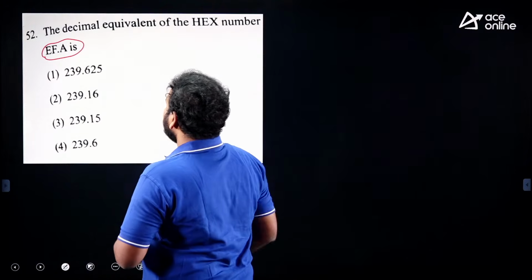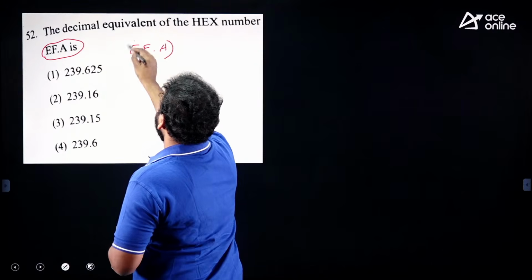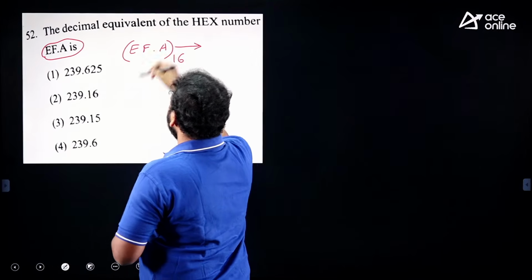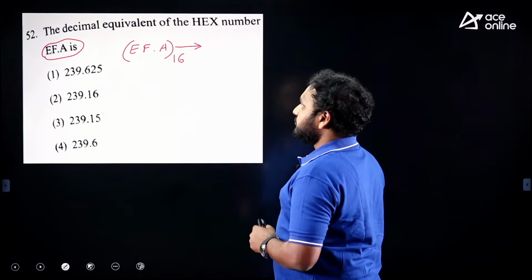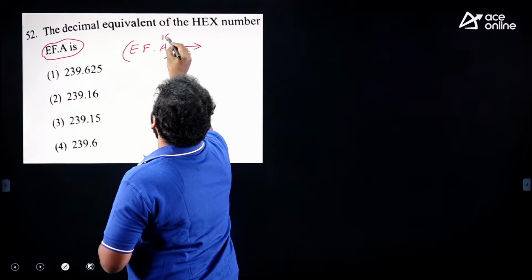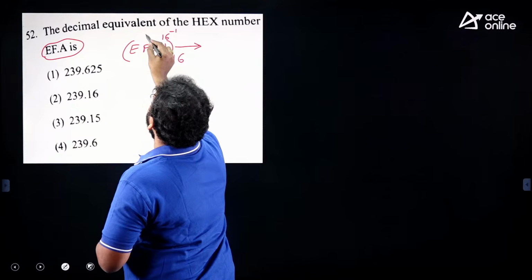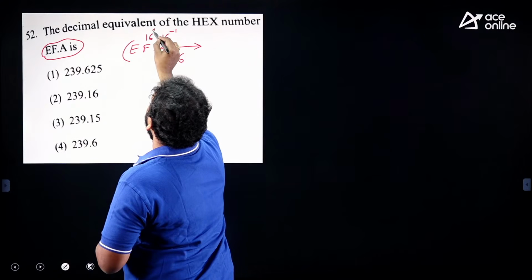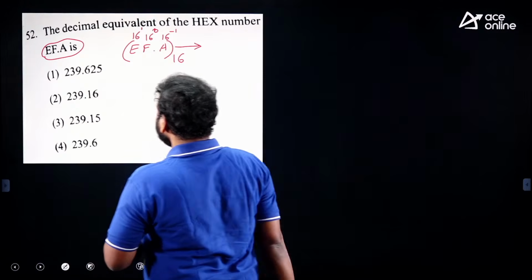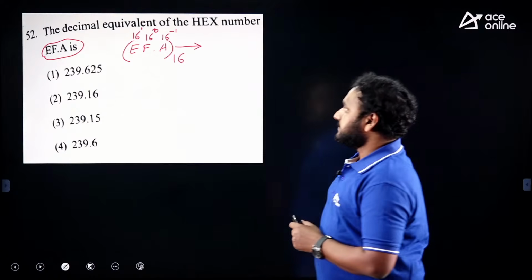See, this is the general procedure. EF.A base 16. Just take each position's digit with its weighted value, so you get 16 to the power of minus 1, 16 power 0 and 16 power 1. Replace E with 14 and F with 15, and A with 10.